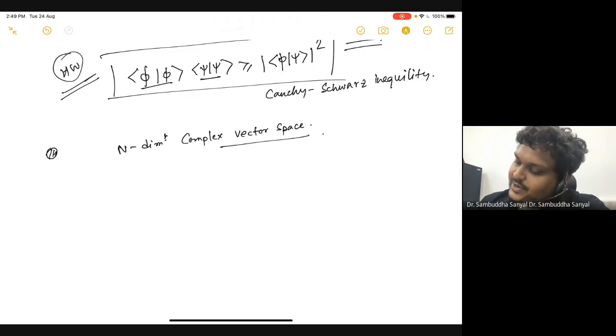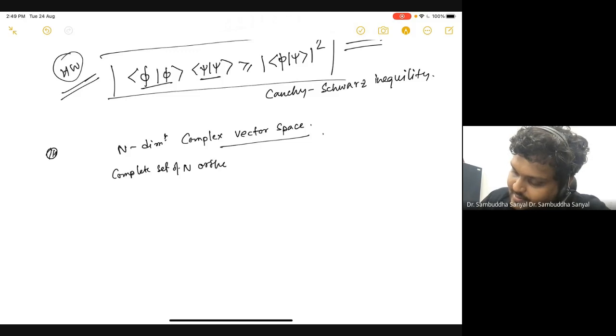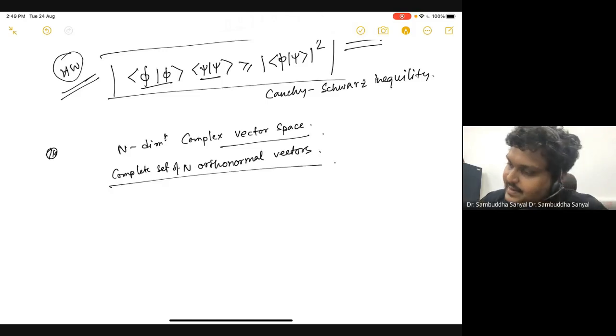So we know that for an n-dimensional complex vector space, the statement is that we have a complete set of n orthonormal vectors. Let's say I have that, and I call them ψ_n, where n is 1, 2 to n.